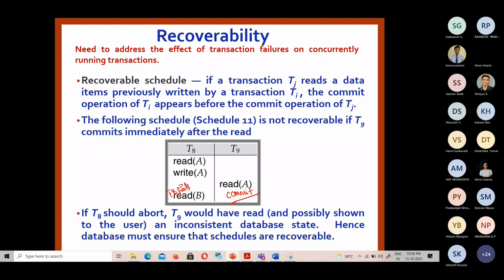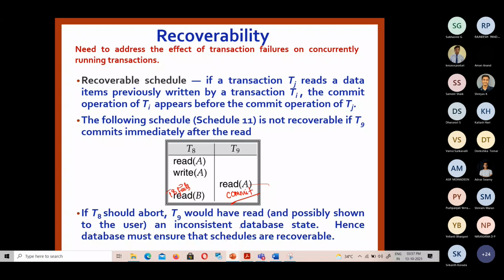Since T9 has read the value of data item A that was written by T8, if T8 fails, we need to abort T9 also. A dependent transaction also needs to be aborted. But in this case, T9 has committed before, and once committed, it cannot be aborted. To ensure atomicity we need to abort it, but we are not able to do so.